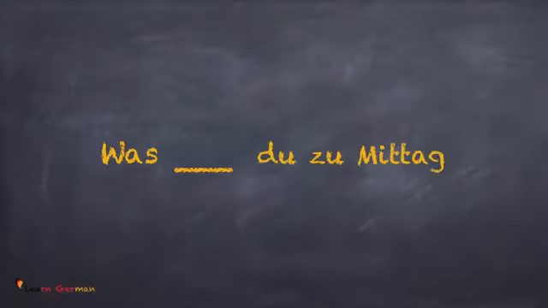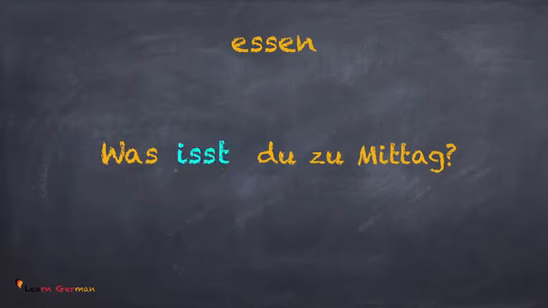In the next sentence, the verb is essen and the subject is du. So, what would be the answer? Yes, the answer would be was isst du zu Mittag?